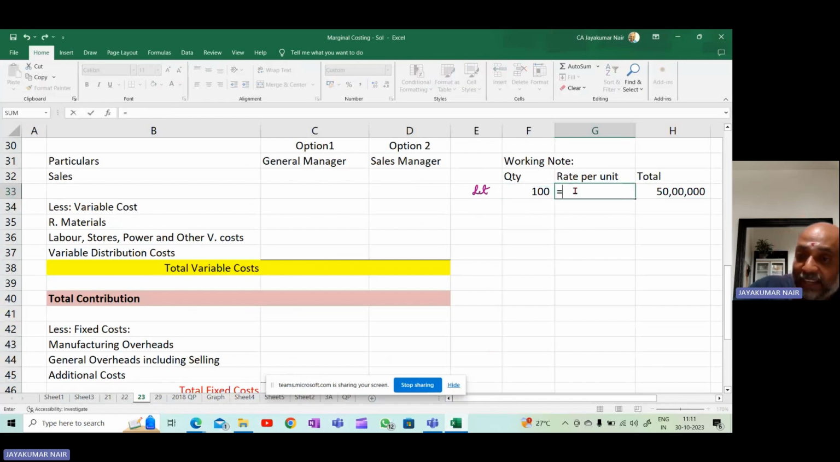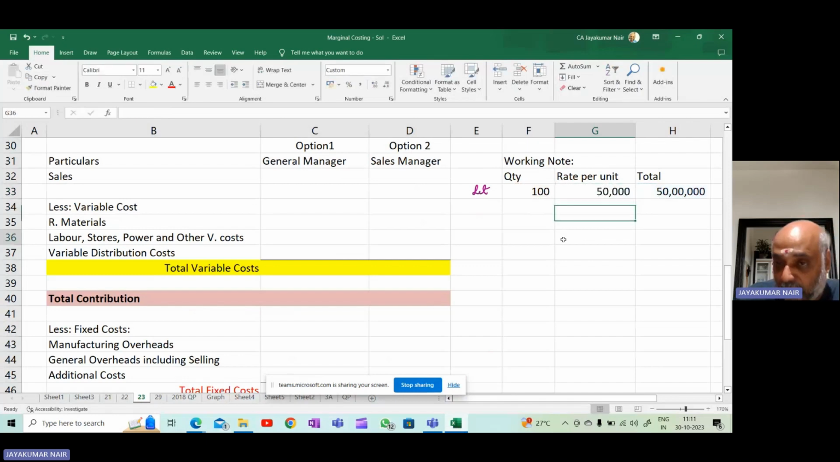So if you want to find out the selling price per unit, it will be 50 lakhs divided by 100. I get 50,000. So the selling price per unit is 50,000. Number of units sold is 100. When you multiply these two, you get 50 lakhs, and that is your budgeted sales.